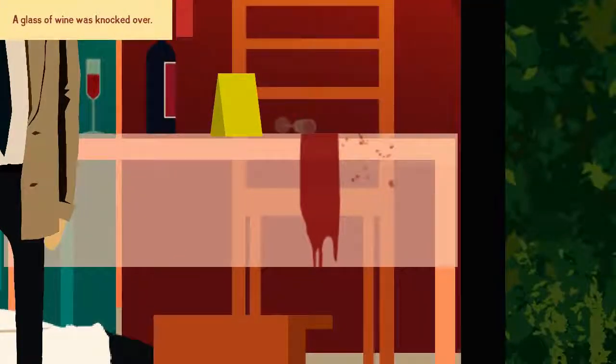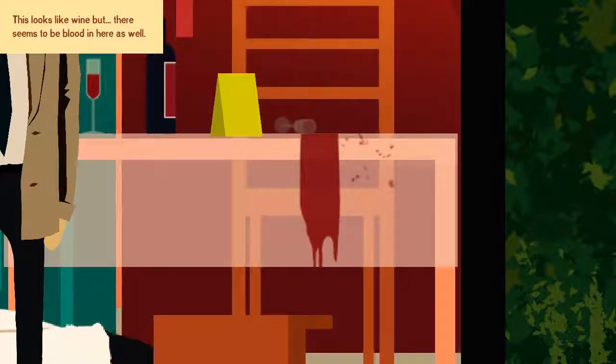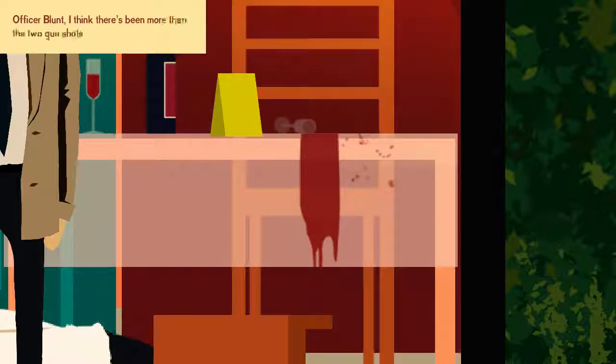The glass of wine was knocked over. This looks like wine, but there seems to be blood in here as well. Why did blood spatter in this direction? Doesn't make sense. If there's blood there, it's so far. Don't you guys think? Officer Blunt, I think there's been more than the 2 gunshots that we're seeing here. 2 gunshots? I thought there was a single gunshot. Right?